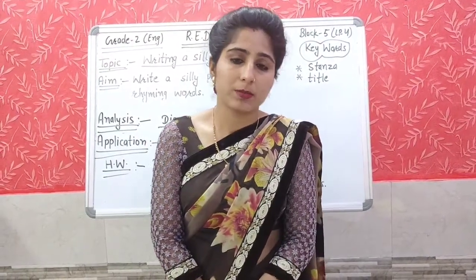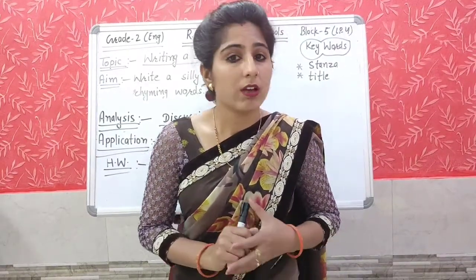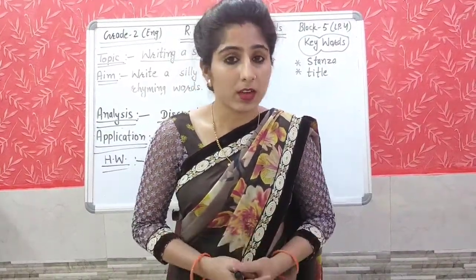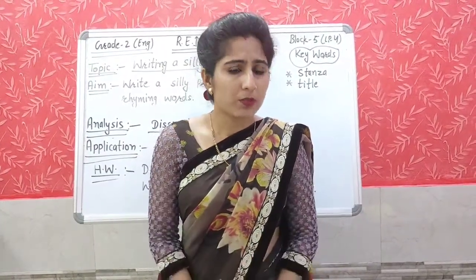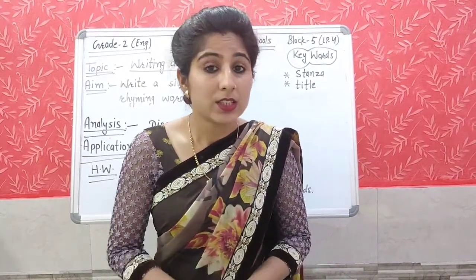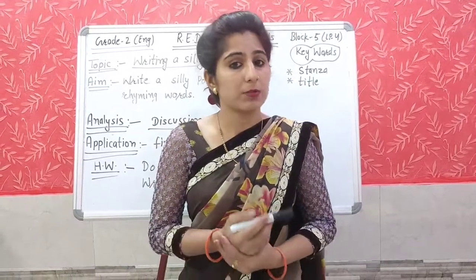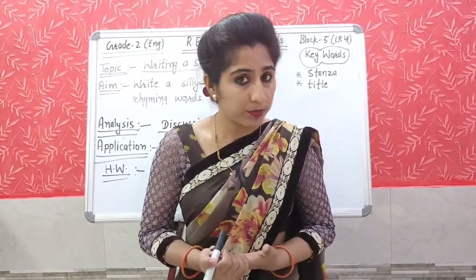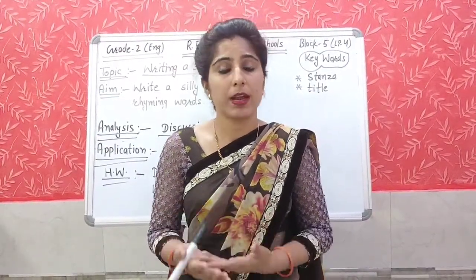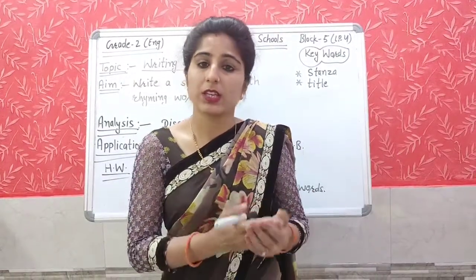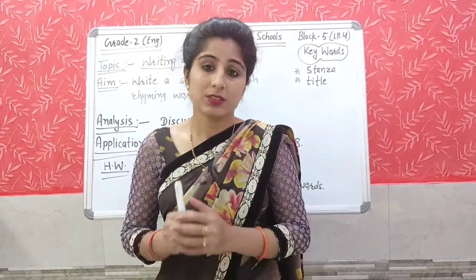Now let's move to the summarization. Yes, what have we learned today? We have learned today how to write a poem by using the rhyming words. And which kind of poem have we written? We have written a silly poem, and by using the rhyming words, we can easily write a poem. Yes, like apple, maple, cake, bake, rat, mat. By using these rhyming words, we can easily make the sentences, and then we can write them into the stanzas.